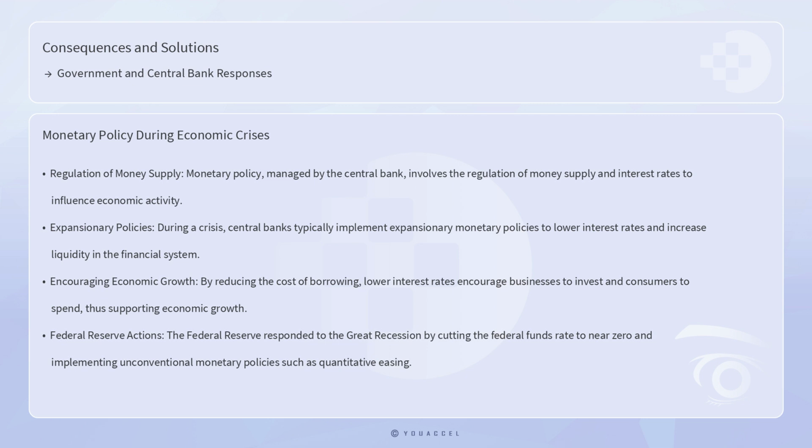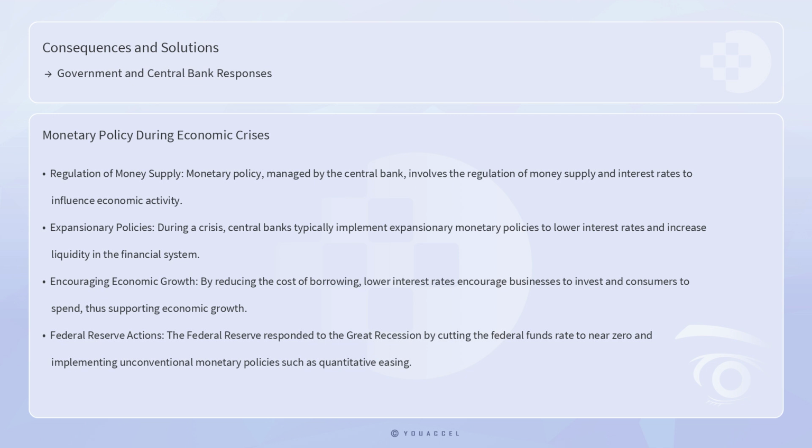Monetary policy, managed by the central bank, involves the regulation of money supply and interest rates to influence economic activity. During a crisis, central banks typically implement expansionary monetary policies to lower interest rates and increase liquidity in the financial system. By reducing the cost of borrowing, lower interest rates encourage businesses to invest and consumers to spend, thus supporting